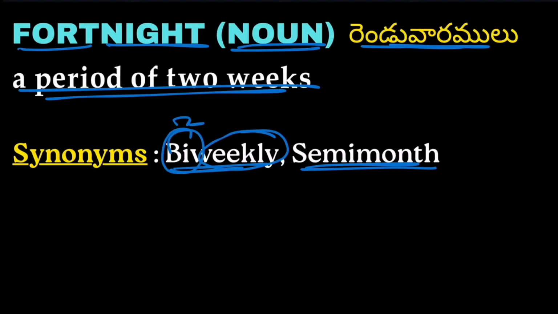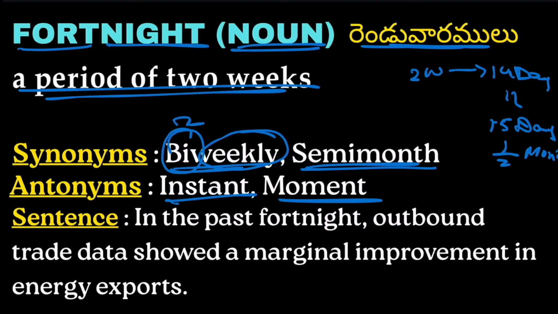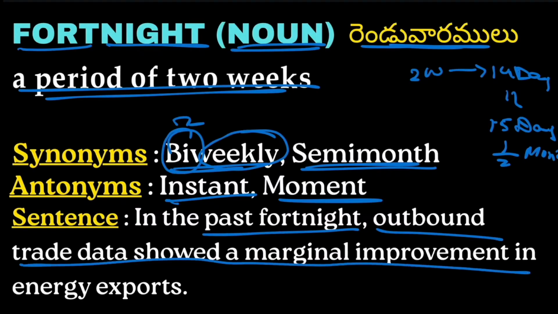Generally 2 weeks in the sense 14 days. So 14 days is approximately equal to 15 days, which is half a month, semi-month. Next, antonyms are instant and moment. Fortnight means a long gap of 2 weeks, whereas the antonyms are instant, at the moment, just on the spot. Example: in the past fortnight, outbound trade data showed a marginal improvement in energy exports. So in the past 2 weeks, outbound trade data showed a marginal improvement in energy exports.